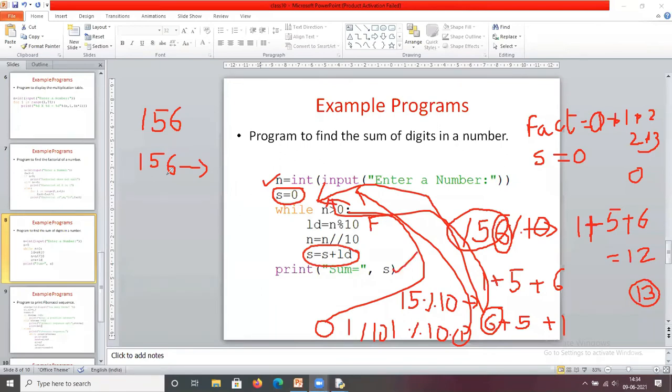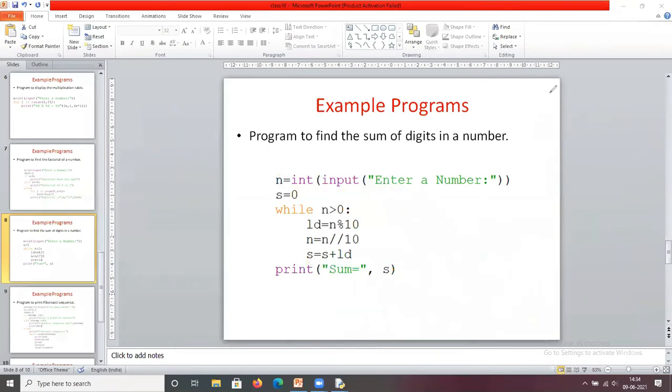Okay, now we see one by one. First the number 156. You perform the modulus operation on 156 and we get 6 as the answer, and we divide 156 by 10, which gives 15. Now we check whether this number is greater than 0. Yes, it is.